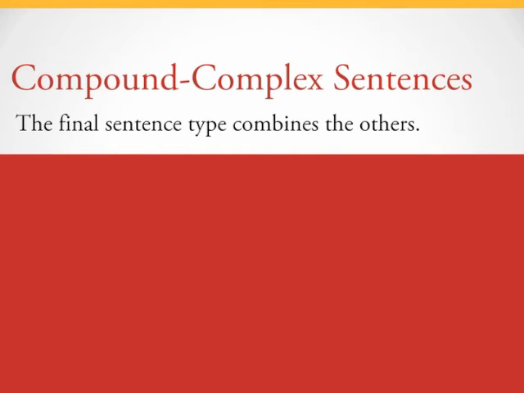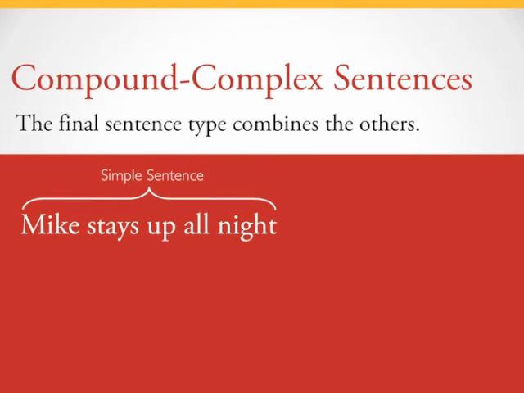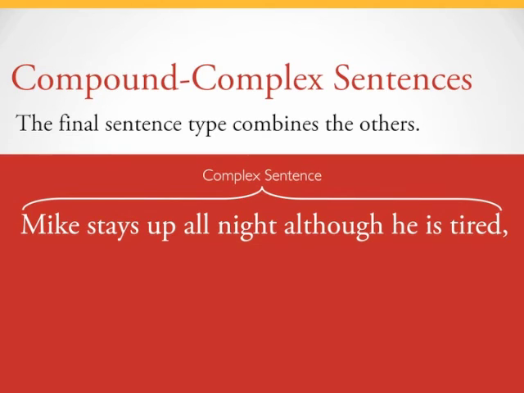The final sentence type is a compound complex sentence. A compound complex sentence combines all of the sentence types in one. First, we have our independent clause or simple sentence. Mike stays up all night. If we join a dependent clause to that, although he is tired, our sentence becomes complex.